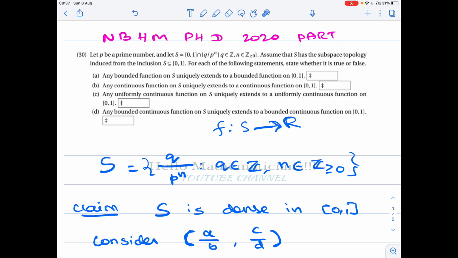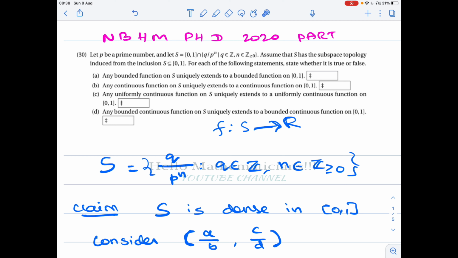So the first option says that any bounded function on S extends uniquely to a bounded function on closed [0, 1]. Second option, a continuous function extends uniquely to a continuous function on closed [0, 1]. Third option, any uniformly continuous function on S extends uniquely to a uniformly continuous function. Fourth, any bounded continuous function on S extends uniquely to a bounded continuous function on closed [0, 1].